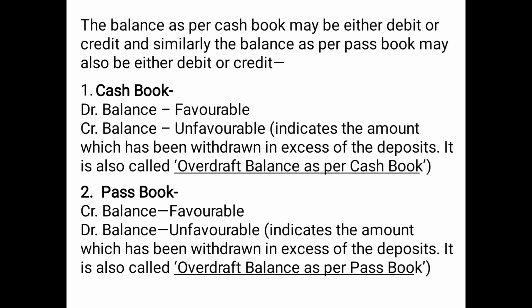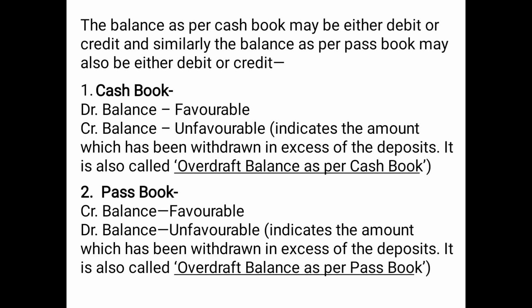Unfavorable balance of cash book indicates the amount which has been withdrawn in excess of the deposits, the bank overdraft which we were saying. So it is also called overdraft balance as per cash book. If the question says credit balance as per cash book, or overdraft balance as per cash book, it means the same. It is showing the balance which you have withdrawn in excess from your bank account.